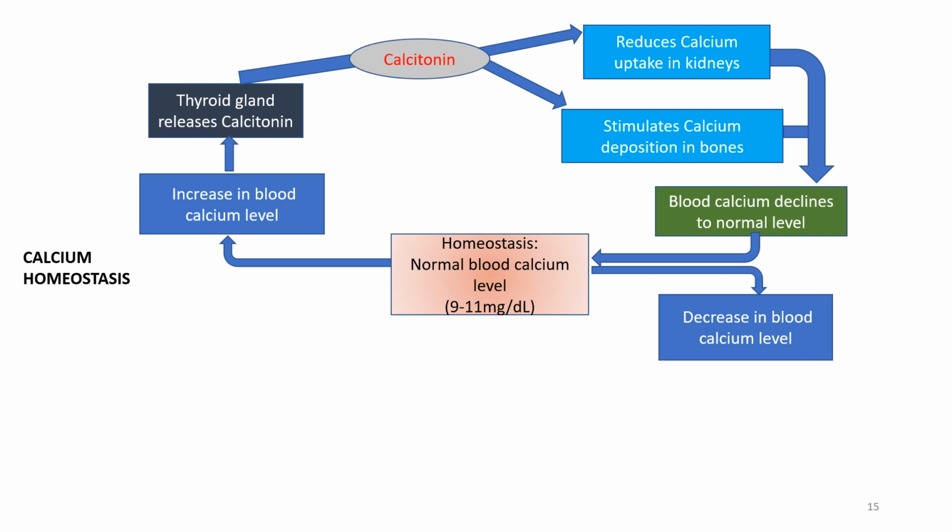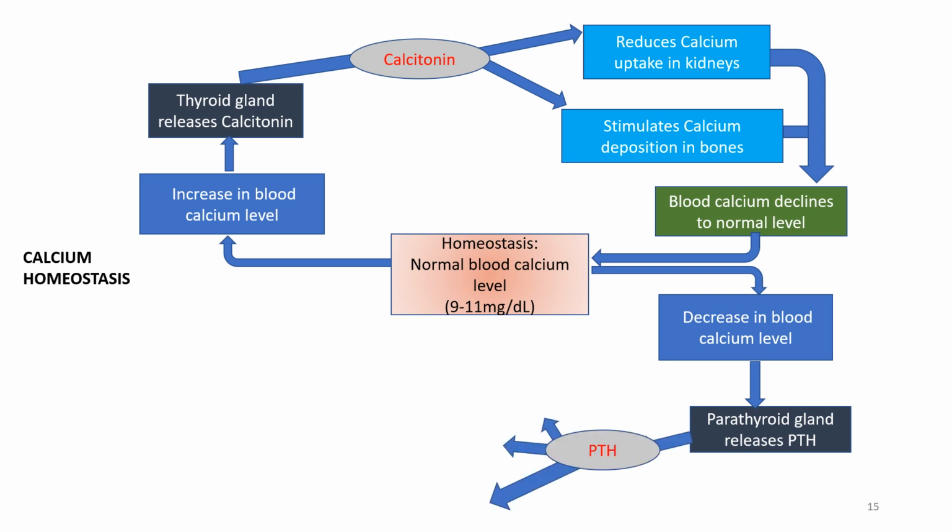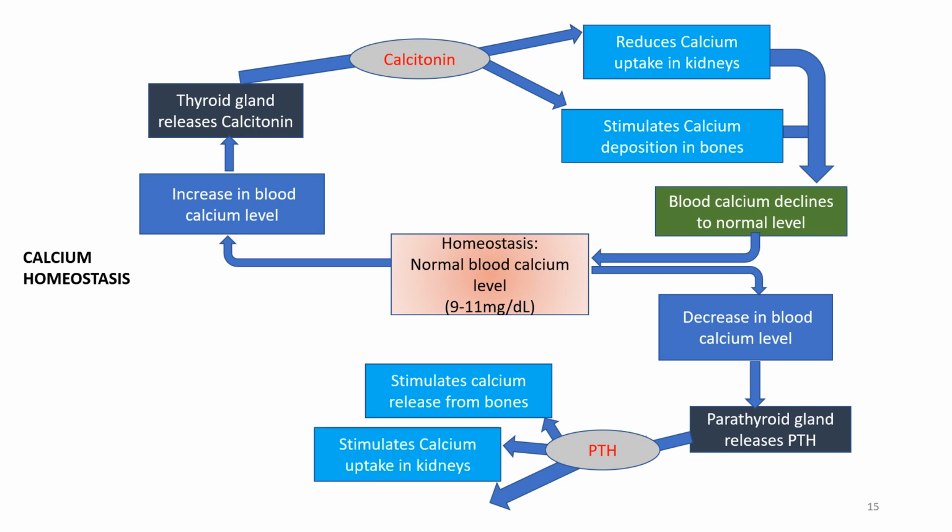Now, when there is a decrease in blood calcium level, parathyroid hormone is released from the parathyroid gland. The parathyroid hormone acts on the bone and increases the bone resorption, or it stimulates calcium release from the bone.